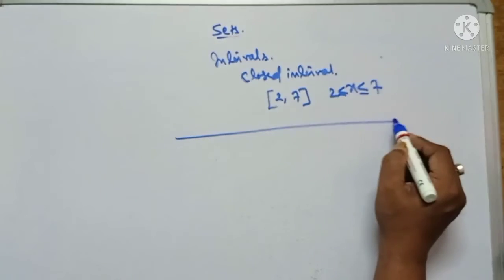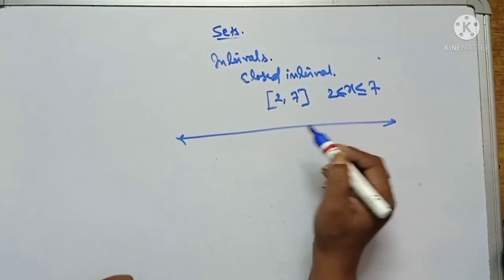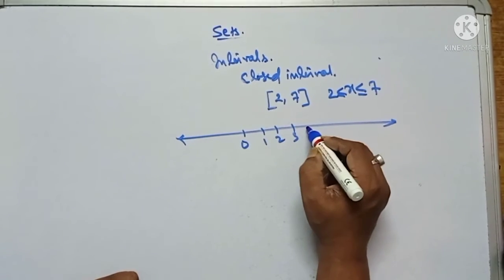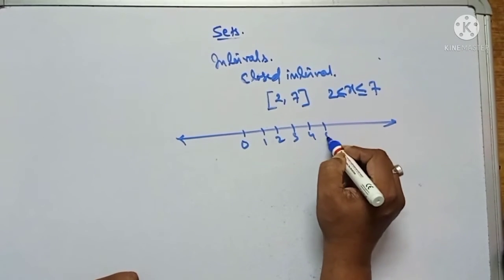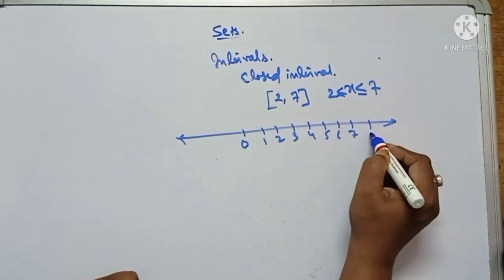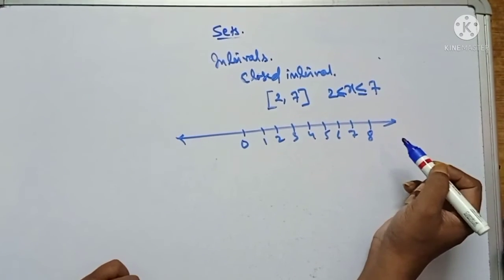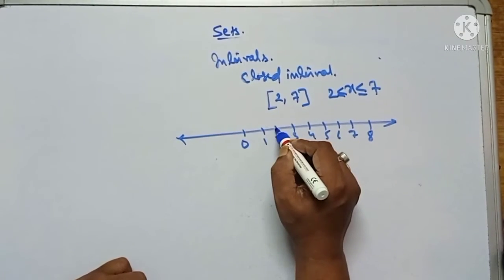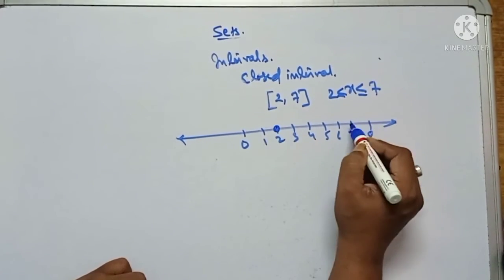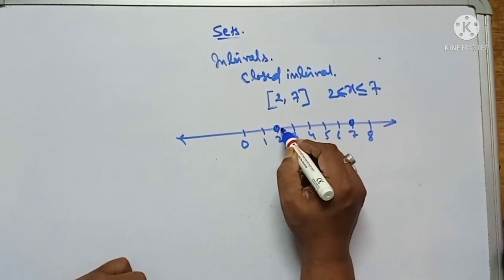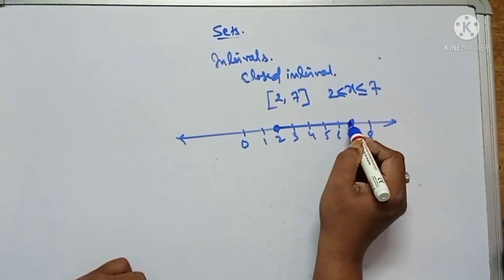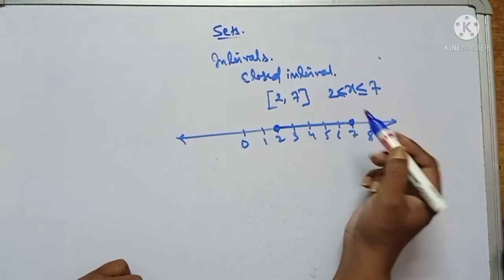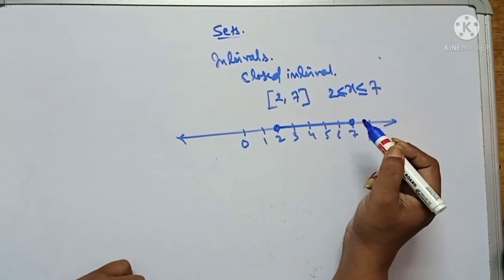If we express it on the number line, which represents real numbers, 1, 2, 3, 4, 5, 6, 7. So 2 and 7 are included. We make filled dots at 2 and 7 and join them. This is how the closed interval is represented.